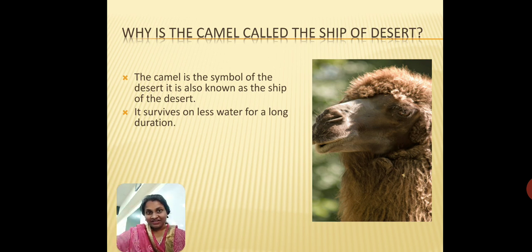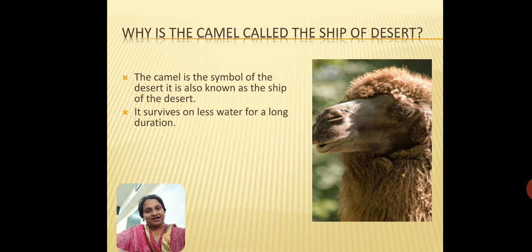So they are able to travel, they are strong because of the humps. They are also able to reserve the water, and they can survive on very little water for a long period of time. So till they reach another oasis, they can travel, which very few animals in the desert can do actually. We all need water to survive. We need food and water, but if we do not get water, we also get weak. Dehydration can be a big problem, but the camels can still carry on because they can conserve water in their body and the humps help them to do that.